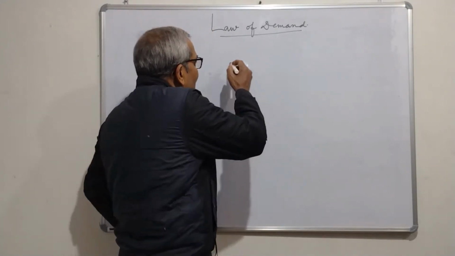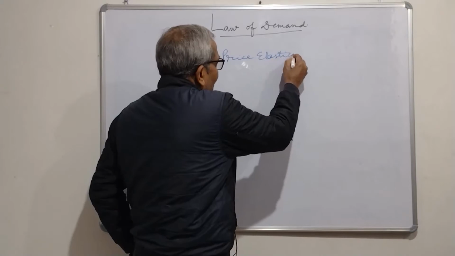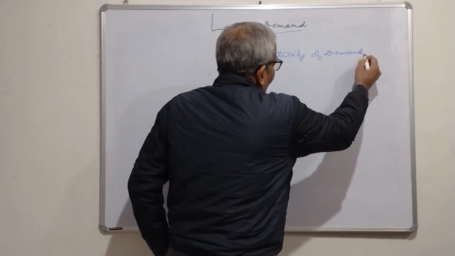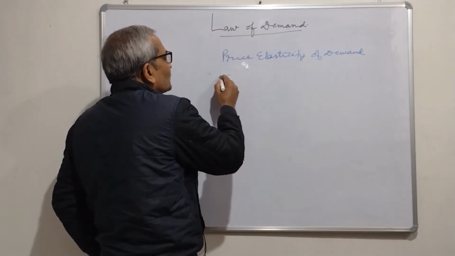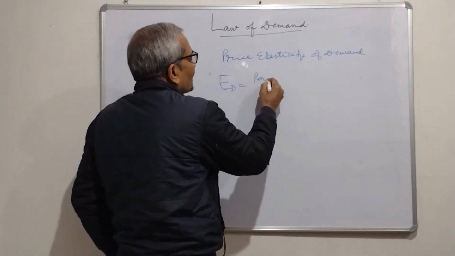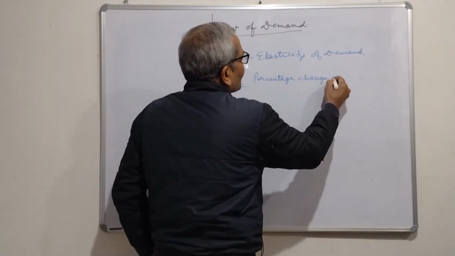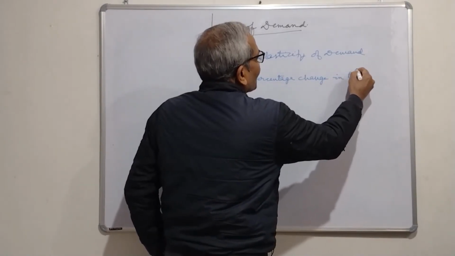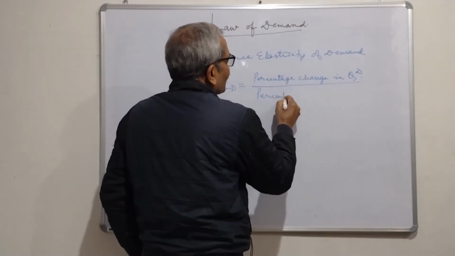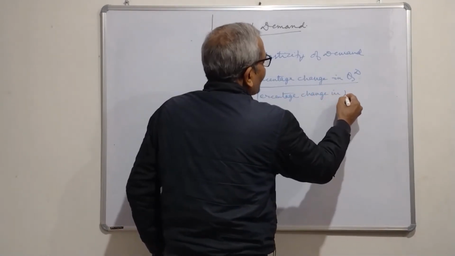So, this price elasticity of demand is denoted as ED, and it is defined as percentage change in quantity demanded divided by percentage change in the price of the commodity.